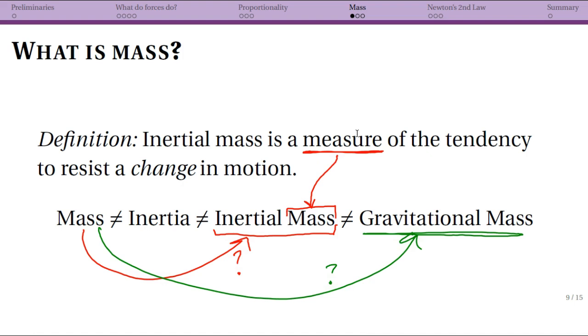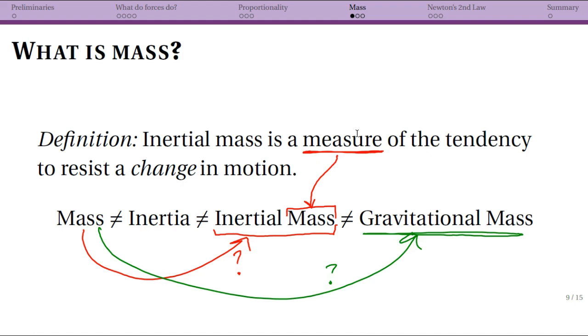It has a bigger mass, so moving it, changing its motion, is more difficult to do. We don't normally think about that when we think about mass, but that's actually what inertial mass is. And there are ways you can specifically measure it by basically putting it on a device that tries to shake it back and forth.